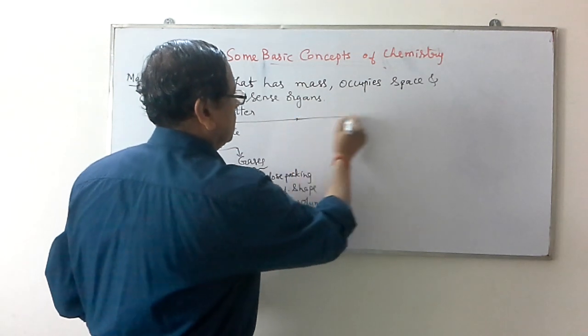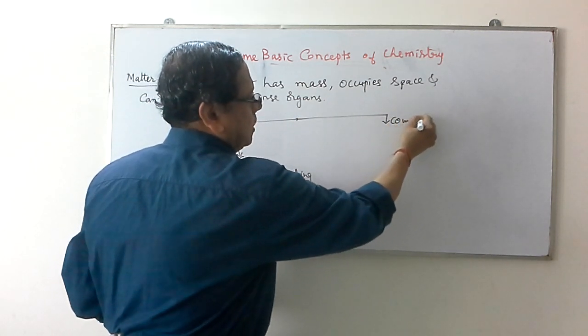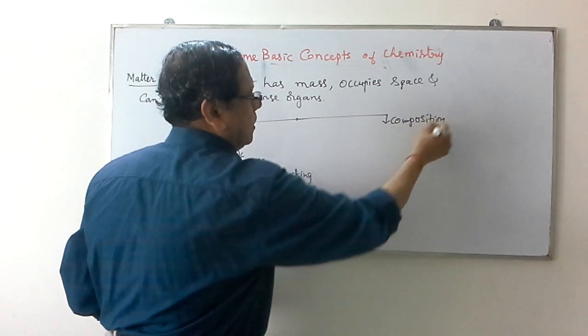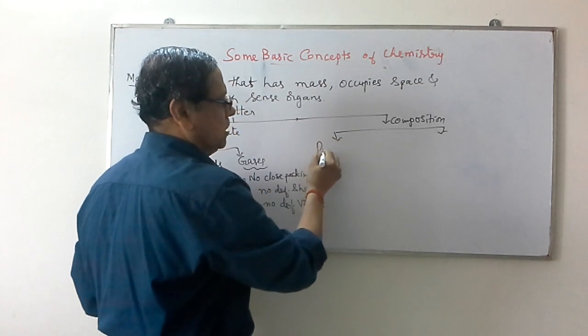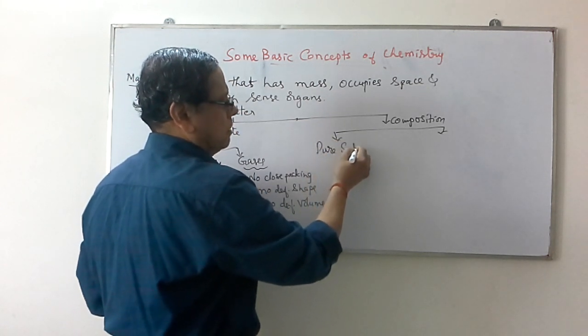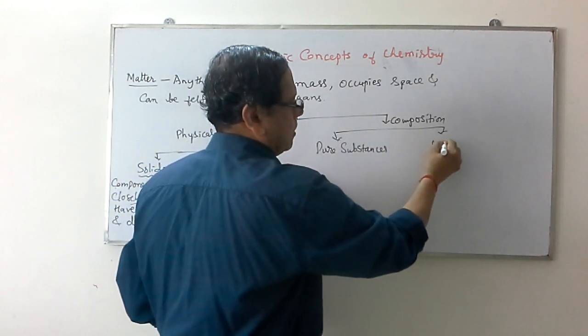Based on composition, we classify substances into pure substances and mixtures.